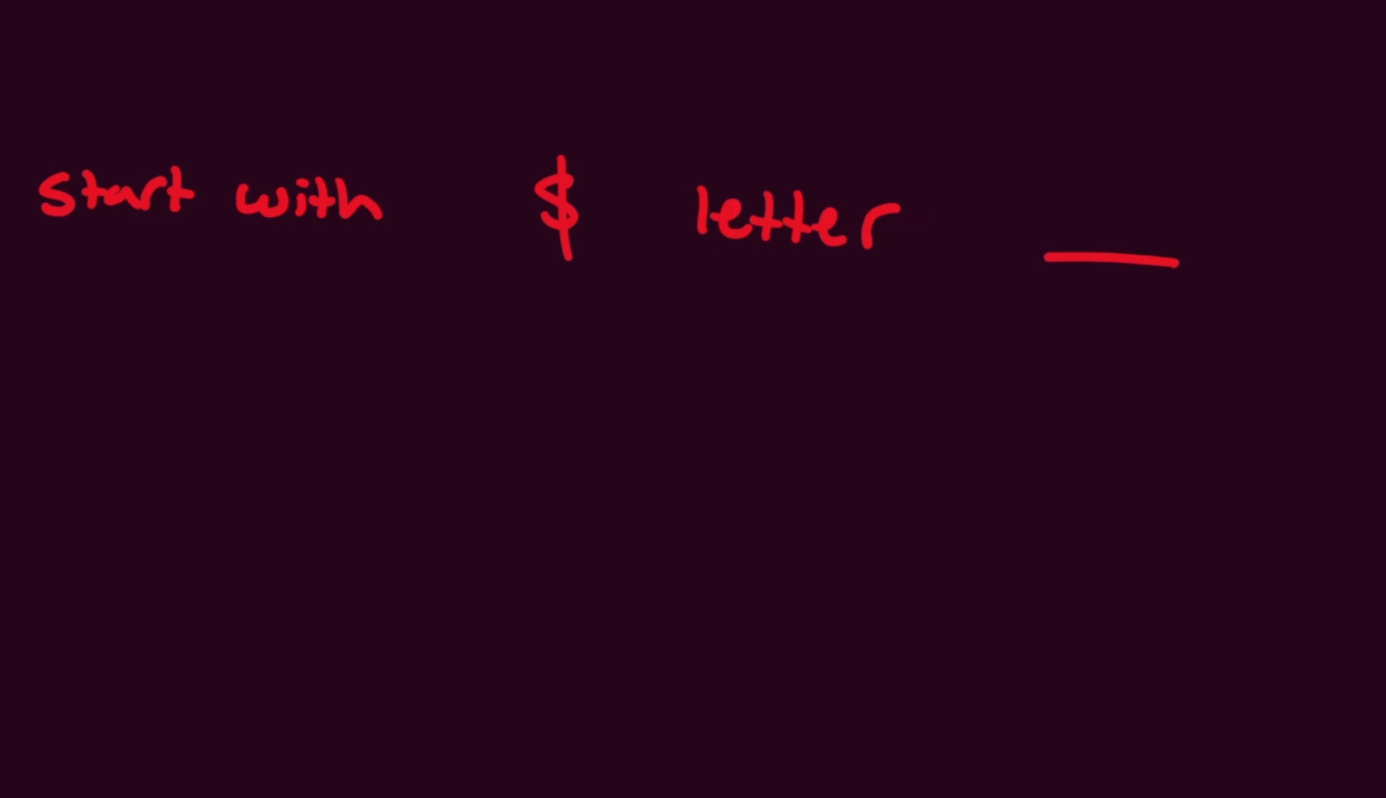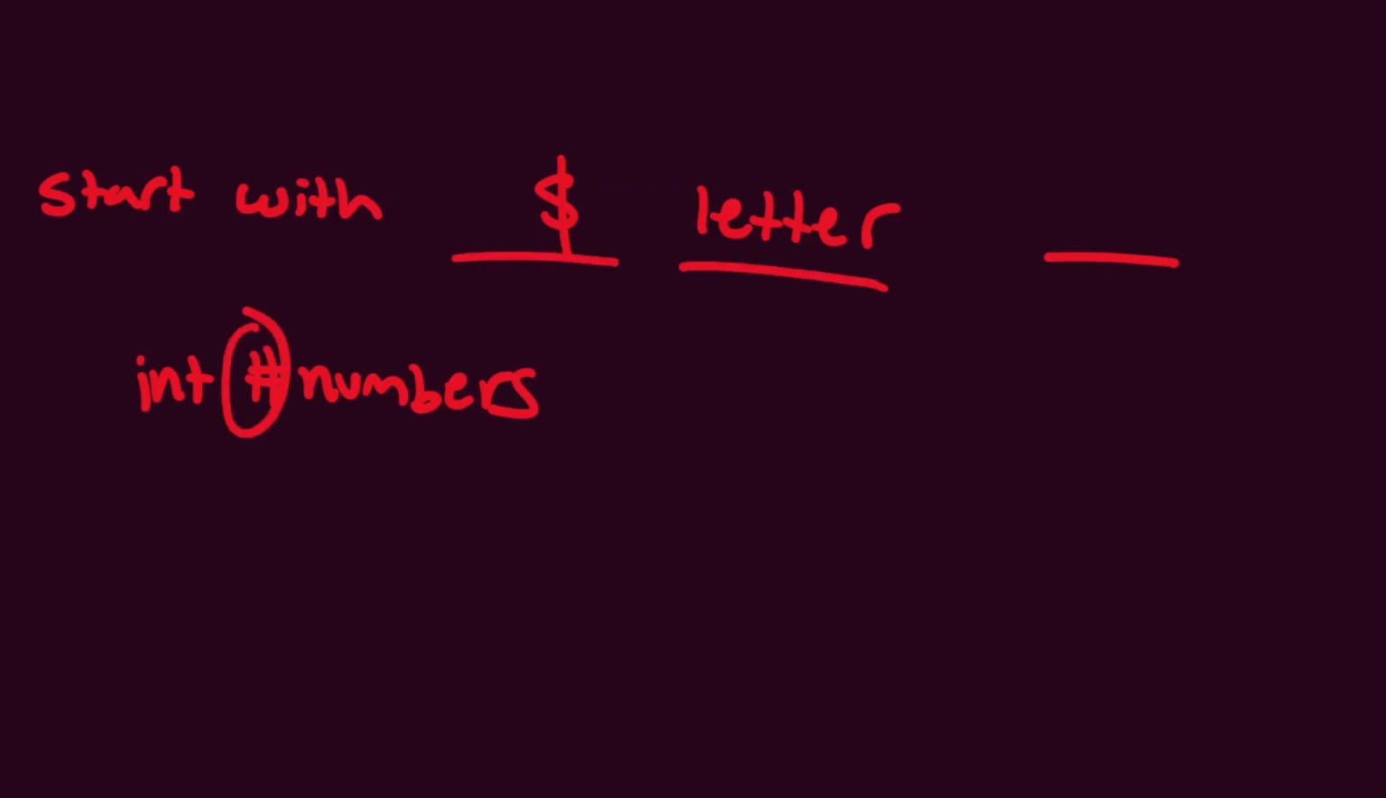So for example, let's say you want to declare a variable name. It has to start with a $ sign, letter, or underscore. You can't call it, let's say, 3numbers. This is not allowed because it starts with a number. Furthermore, you can't call it, let's say, #numbers, because hashtag is not a $ sign, letter, or underscore. So you can't include that.